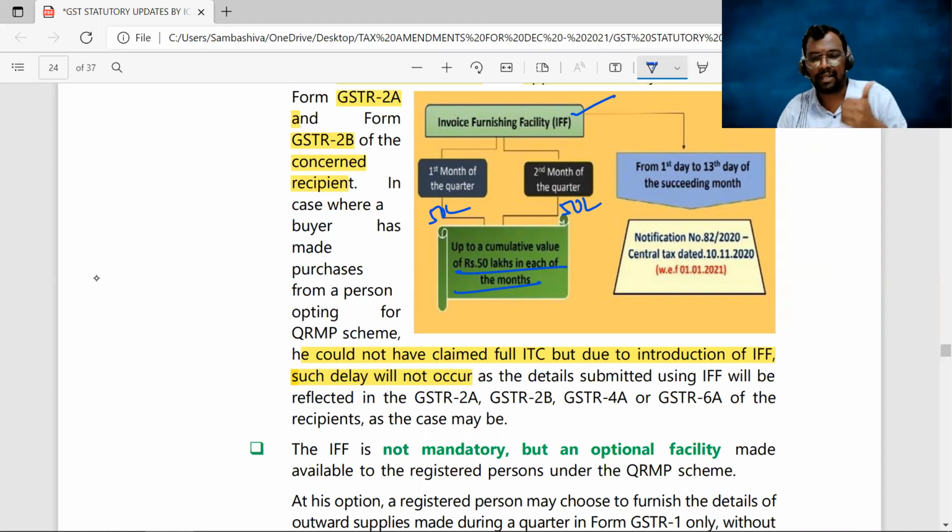Right, sir? Next. You can upload the invoices by using the IFF from the first day till the 13th day of the succeeding month. In 13 days, you can enter the details into the IFF for the preceding month. Because on the 14th, the GSTR 2B has to be generated. GSTR 2B will be generated, sir.